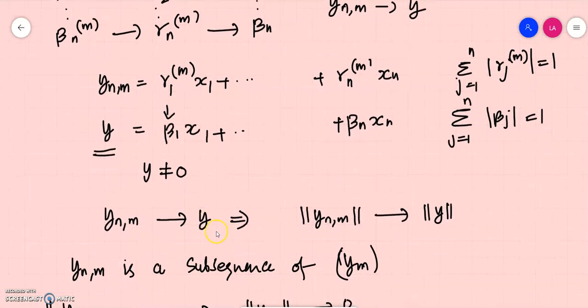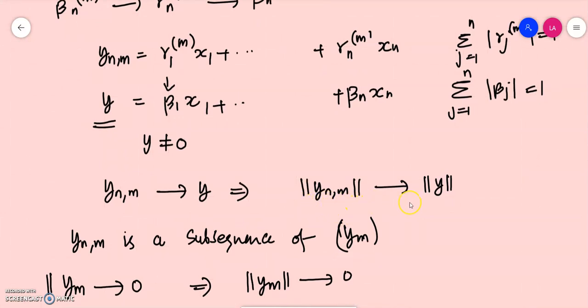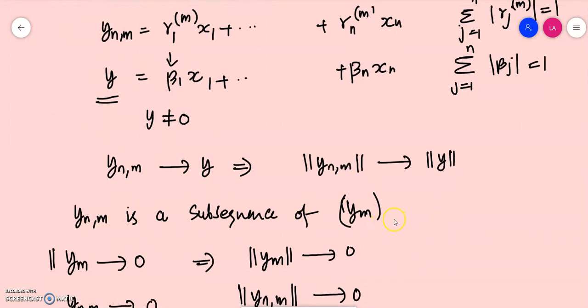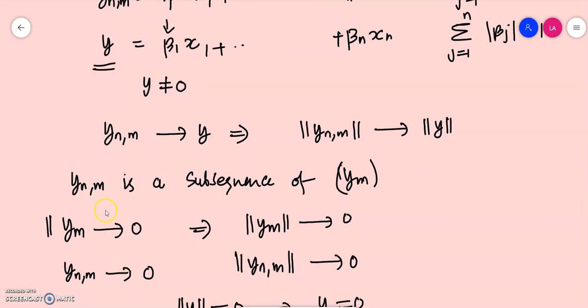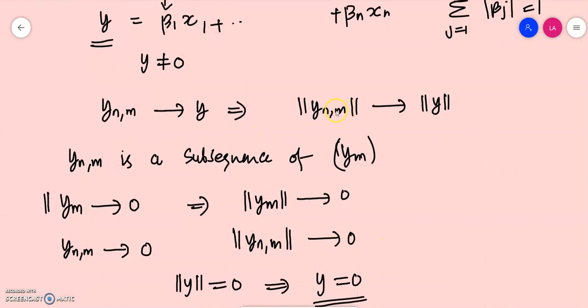ynm is converging to y, and by continuity of the norm, norm ynm should converge to norm y. So ynm is a subsequence of ym. We have already assumed, by our assumption, that ym is a sequence which converges to 0, which means that norm ym converges to 0. And ym converges to 0 means every subsequence of ym should converge to 0 as well. So ynm is a particular subsequence of ym. So ym converges to 0 means its subsequence ynm converges to 0, which means that norm ynm should converge to 0. We have shown that norm ynm converges to norm y, and norm ynm converges to 0, means norm y should be equal to 0.